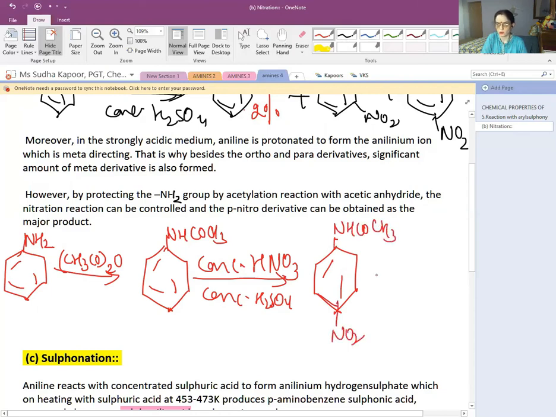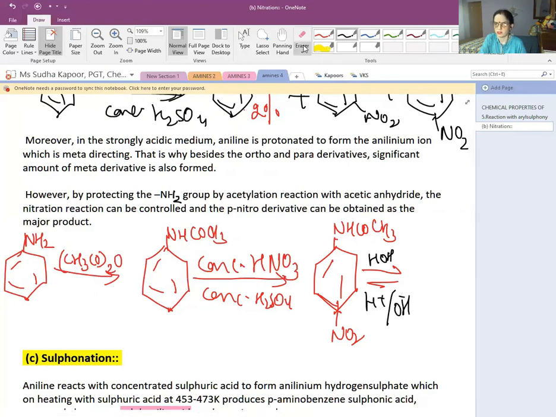But we are not supposed to obtain NHCOCH3 with NO2 at the para position. So what will we be doing in this step? We will take the help of HOH, H positive or OH negative. In this case we will be using the hydrolysis phenomenon.